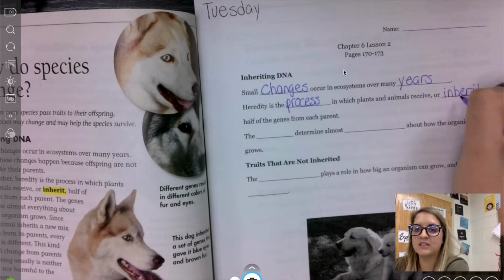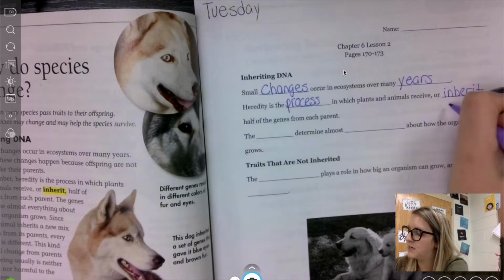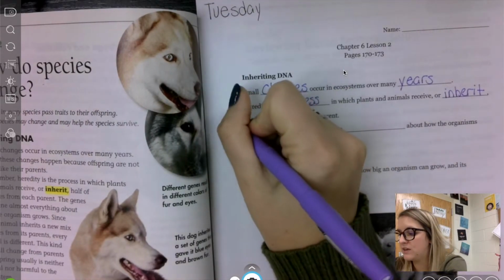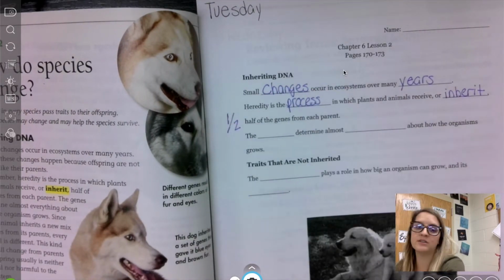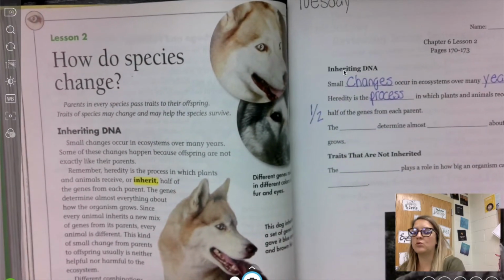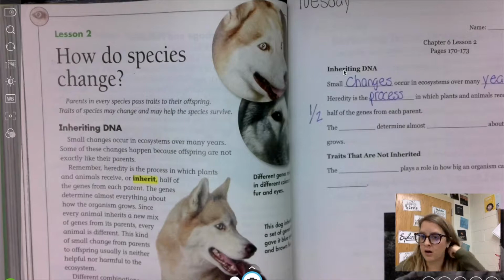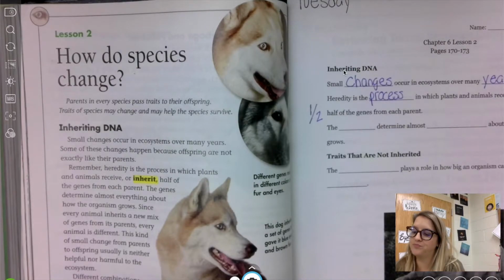I apologize if that looks a little bit like a B. Inherit half of the genes from each parent. So that is 1/2 of the genes. And that's exactly what we get from our parents: we receive half from our mom, half from our dad, that make us who we are.